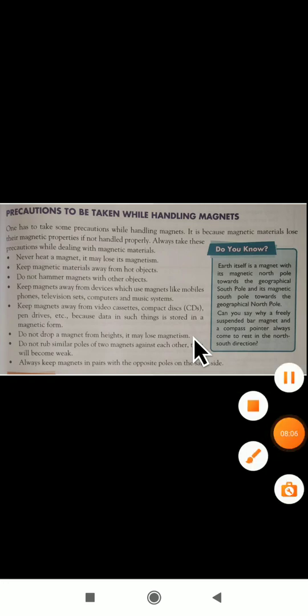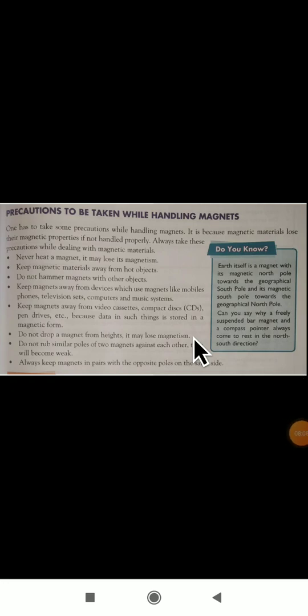Okay, I hope you have understood. Here are some of the precautions to be taken while handling magnets. Whenever you are using magnets, there should be some precautions. What are those precautions? We'll see them one by one.